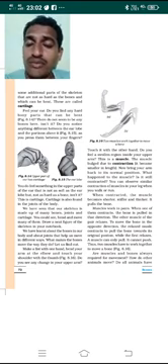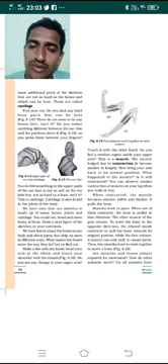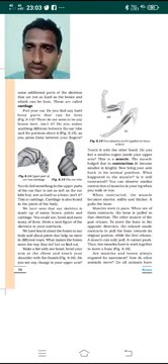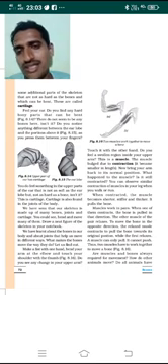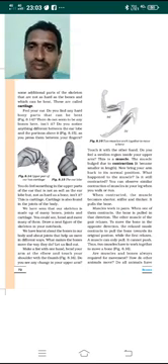If one muscle is only contracting and the other is not relaxing, there is no proper movement of the bone. So to make a bone move, two muscles have to work together. One should contract so that the bone moves in that direction, while the other is relaxing. Again, to move that bone back in the opposite direction, the relaxed muscle should contract, and the other muscle takes rest, I mean relaxes. So this is how the contraction and relaxation process of the muscles takes place.